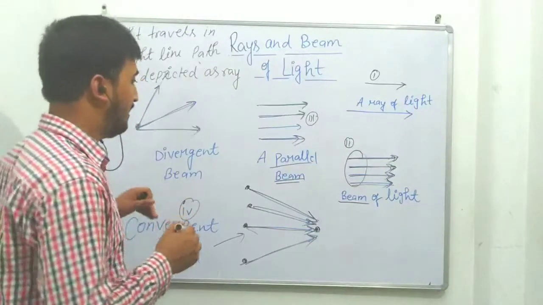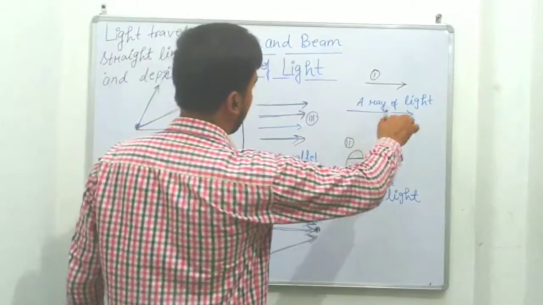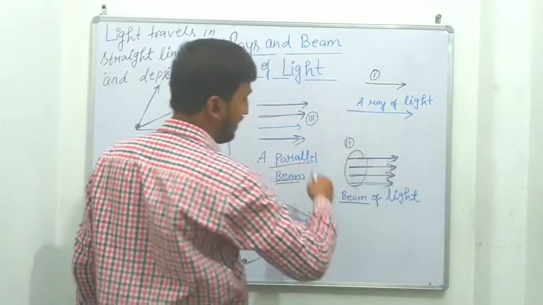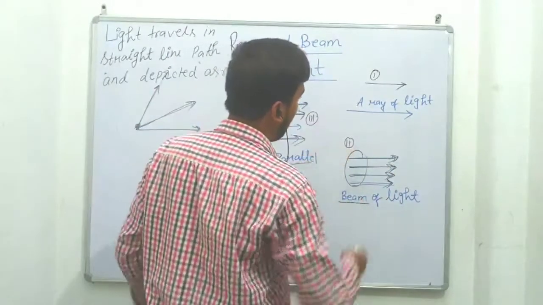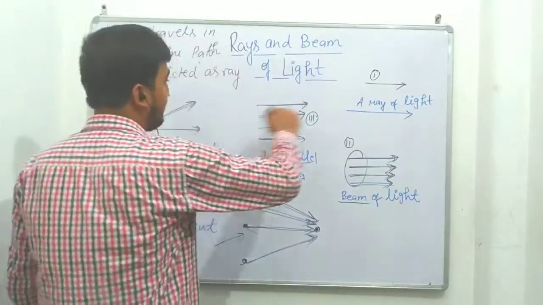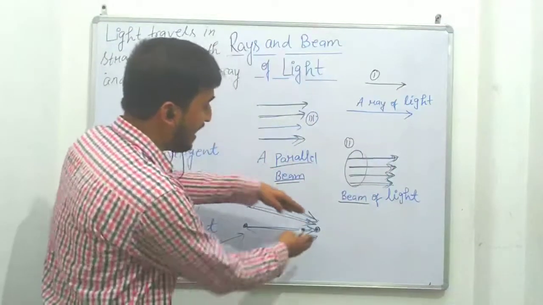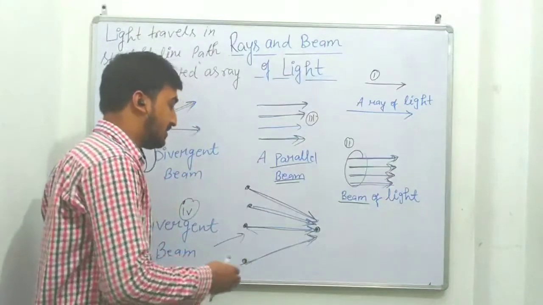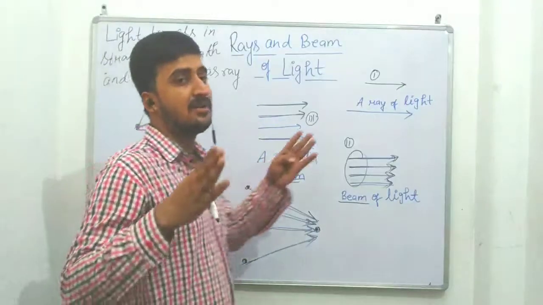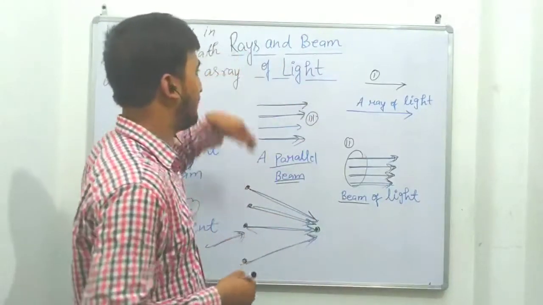So the first one is the ray of light. We know that light always travels in a straight line, so the path of the light is depicted as a ray. If we combine more than 2-3 rays, it is a beam of light. If the light is going parallel, we'll say this is the parallel beam of light. Next, if light is converging at a point, we'll say it is a convergent beam. And if light is diverging from one point in different directions, we'll say it is a divergent beam of light. So this is all about ray and beam of light.